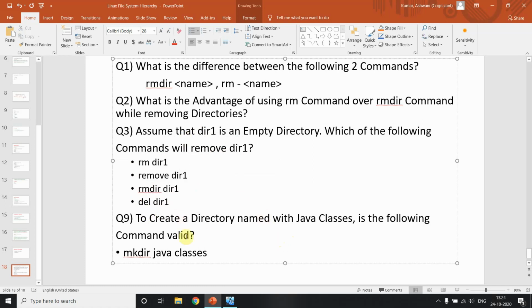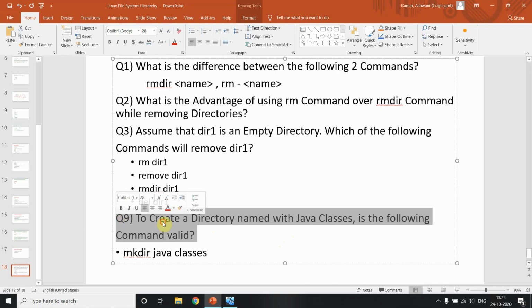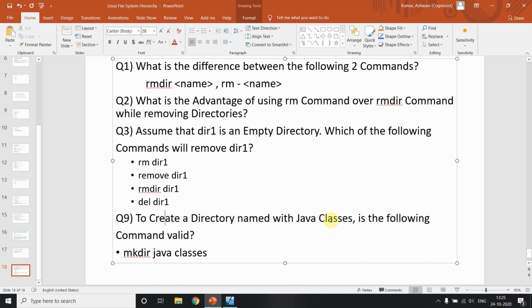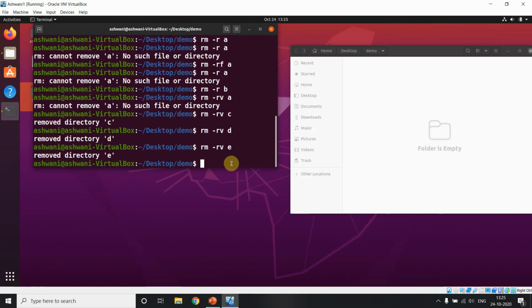Now for this question: to create a directory named Java classes, is the following a valid command? So what do you think about it? Is it valid, mkdir Java classes? No, it is not valid. It will show you an error. Let me show you. Okay.